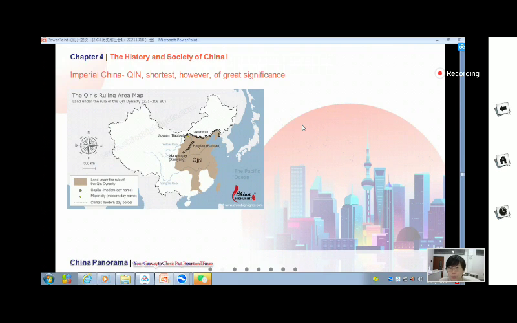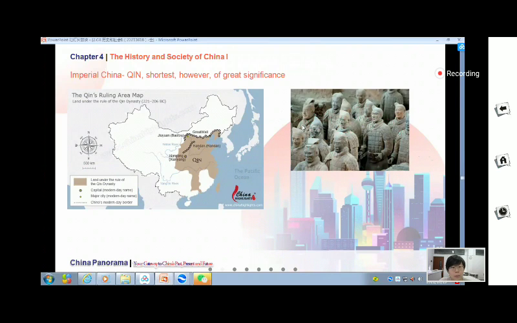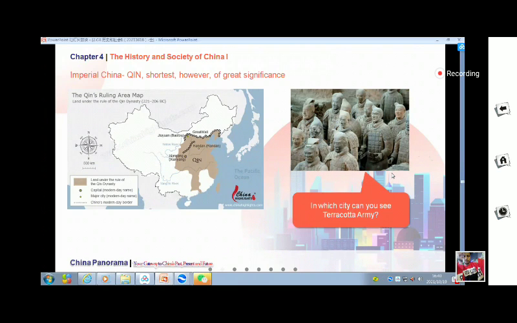And also, the very famous tourist site in China. Have you ever seen these sculptures before? Yeah, in Xi'an, terracotta. Oh, very good. Yes, in Xi'an City. Xi'an City actually was the capital of Qin Dynasty, and the Emperor Qin Shi Huang built these sculptures and buried them in his mausoleum.